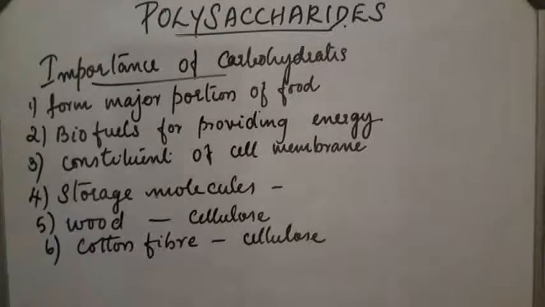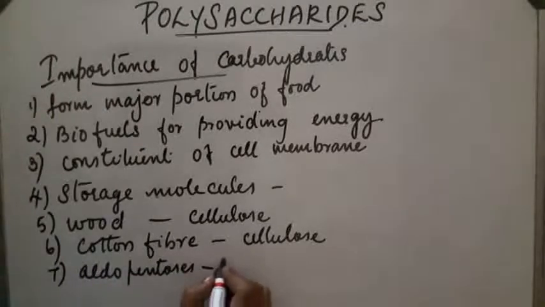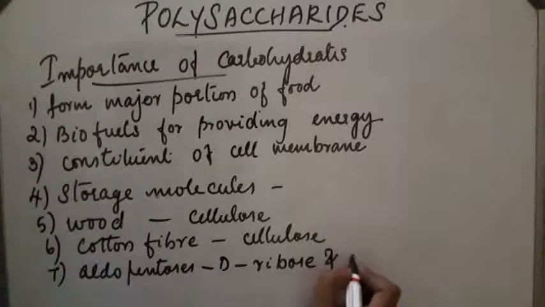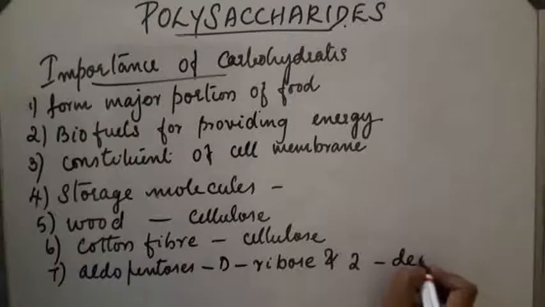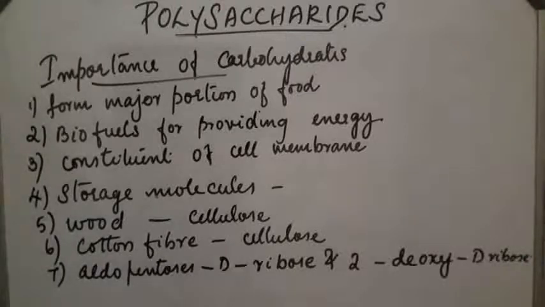Next, 2-aldopentoses like D-ribose and 2-deoxy-D-ribose. About this we will study later. These are present in the two important nucleic acids. These are also carbohydrates.